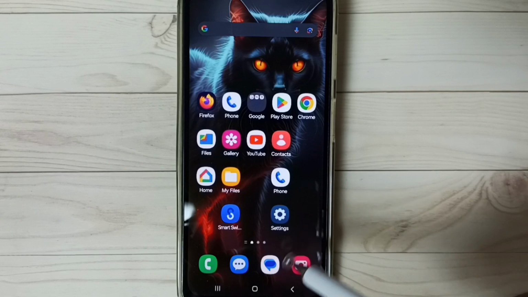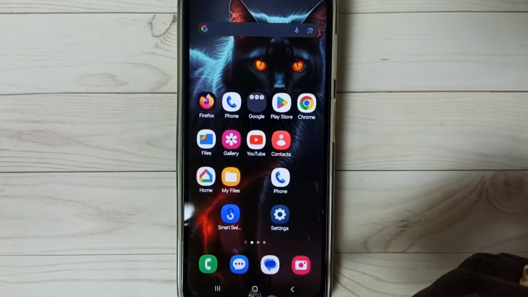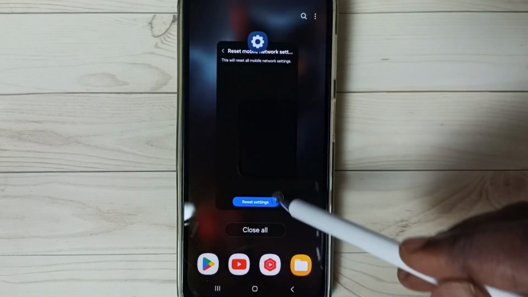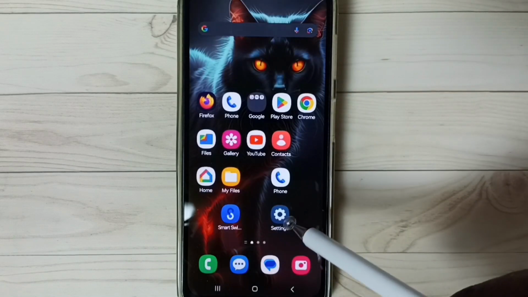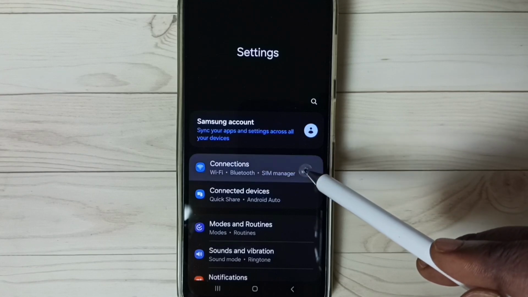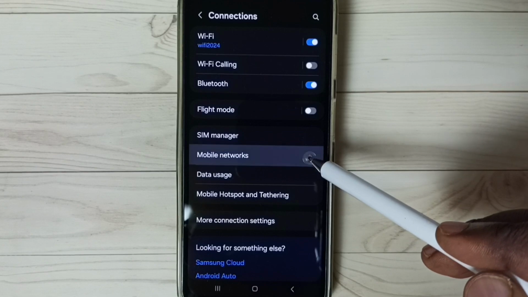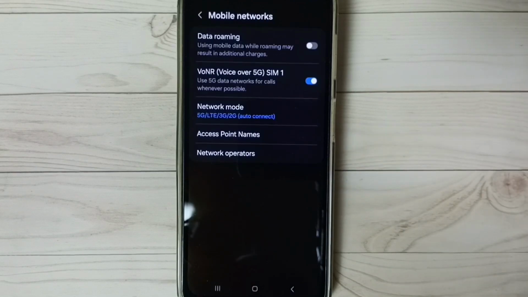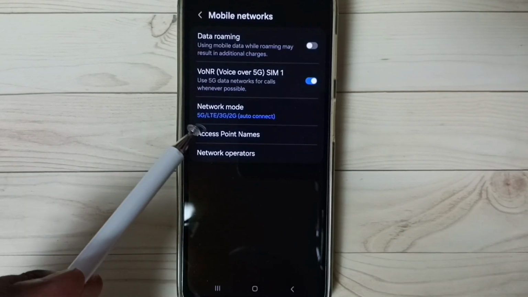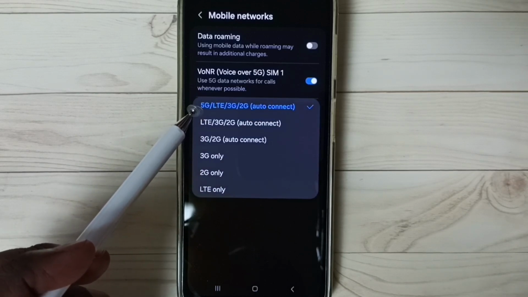Method 2. Again go to settings. So let me close it. Again go to settings. Then go to connections. Tap on mobile networks. So here we have to select network mode. Tap on network mode. Then select first option 5G.